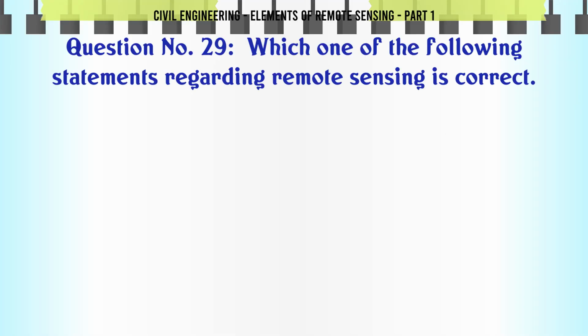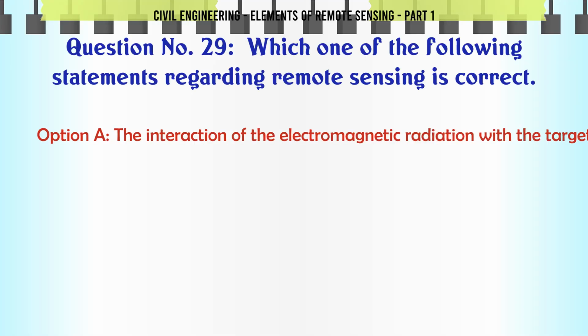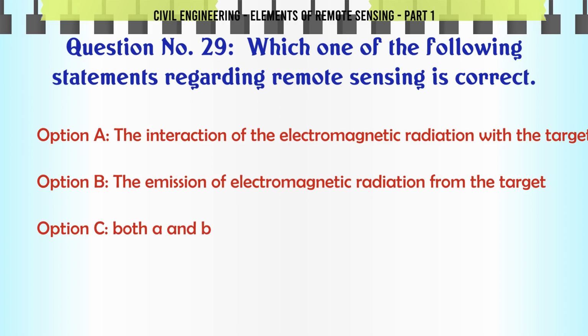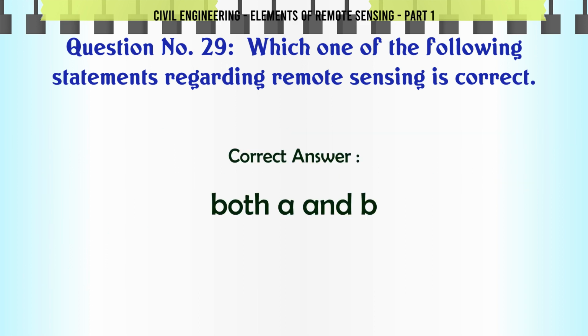Which one of the following statements regarding remote sensing is correct? A. The interaction of the electromagnetic radiation with the target. B. The emission of electromagnetic radiation from the target. C. Both A and B. D. Neither A nor B. The correct answer is both A and B.